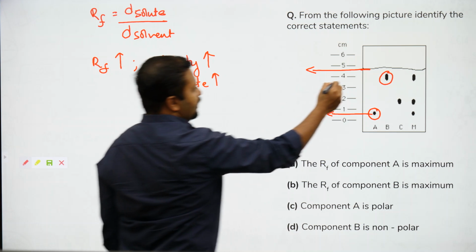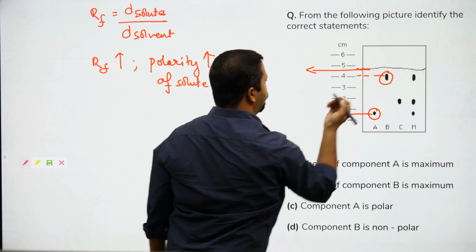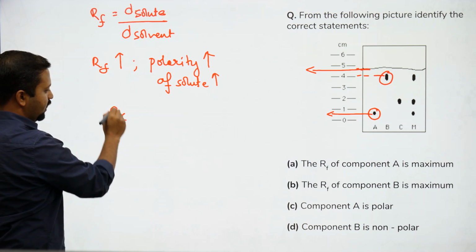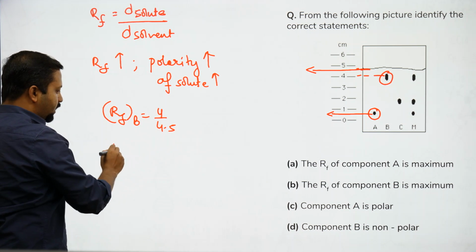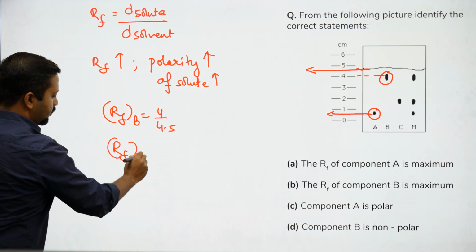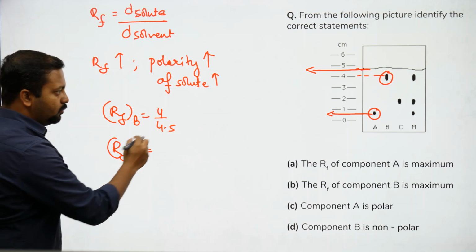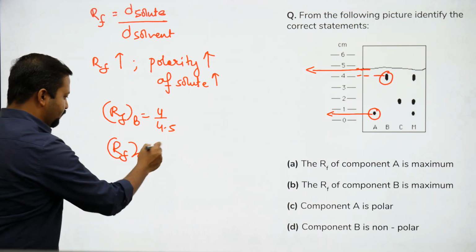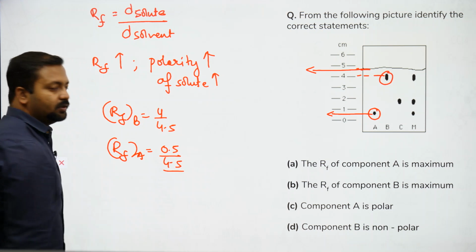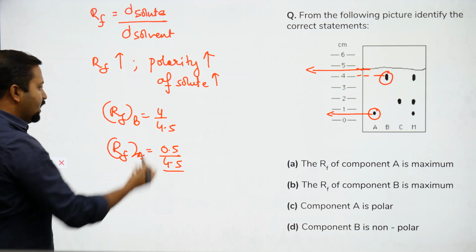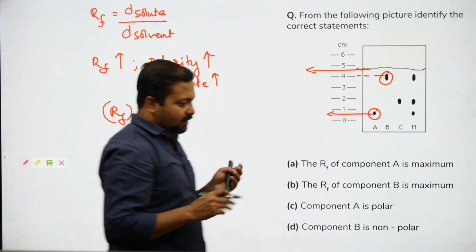So let's say this value is 4 and this value is 4.5. So retention factor for B will be 4 by 4.5, and retention factor for A will be less than 1, that is 0.5 by 4.5. So this is less. So B is more polar as compared to A.